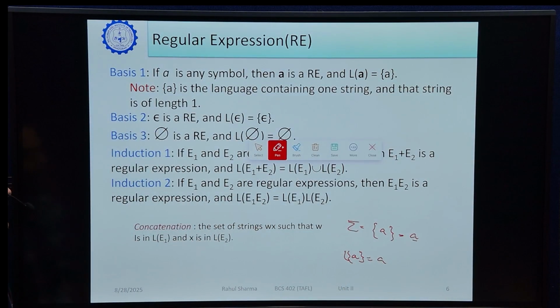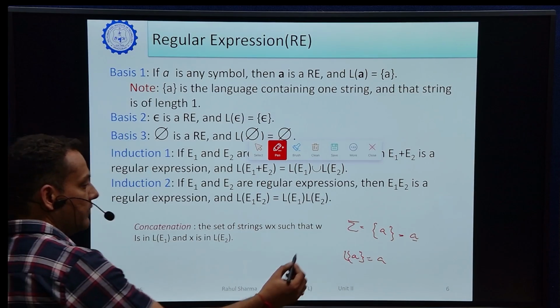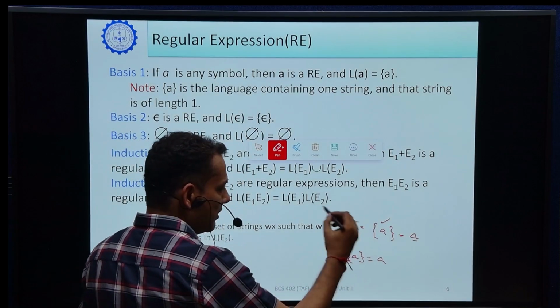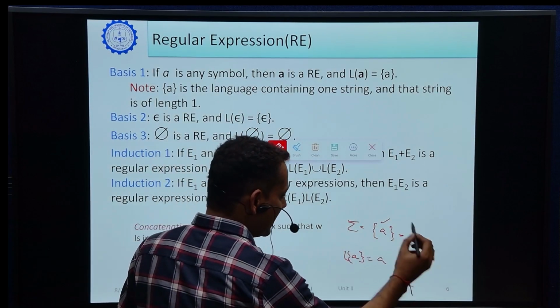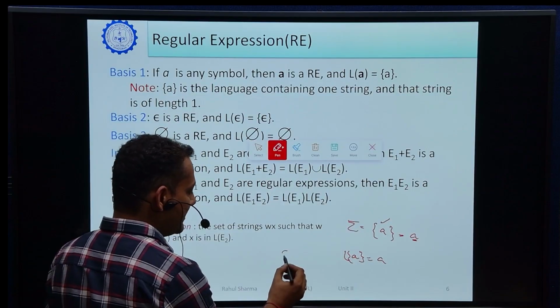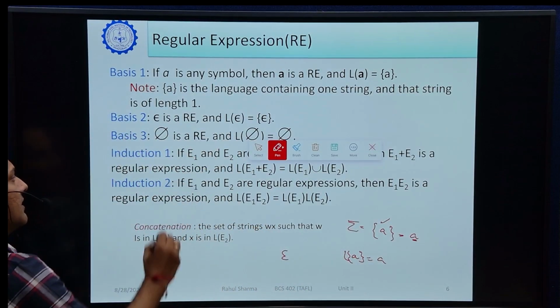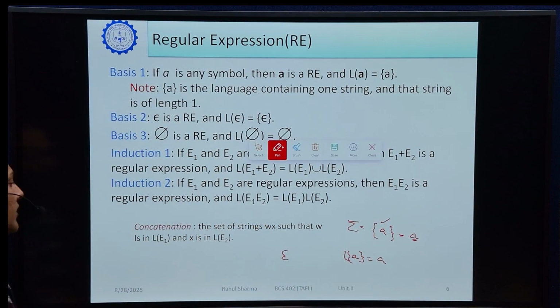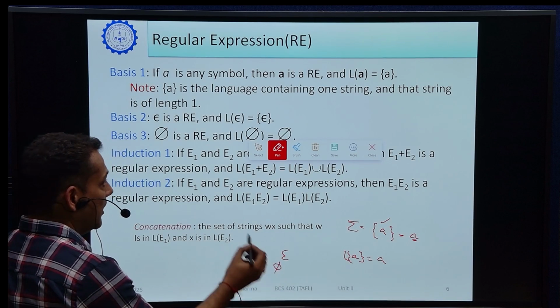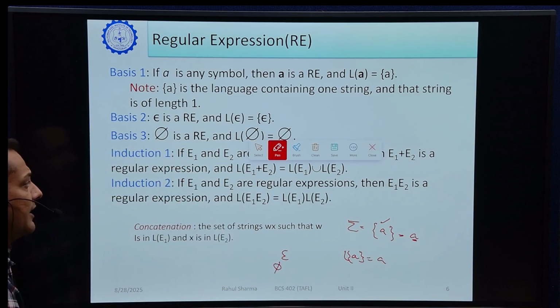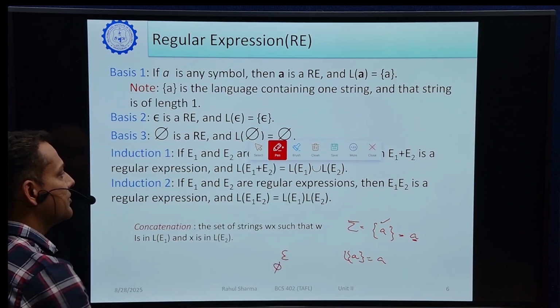Second one is epsilon is a regular expression. First, if a is given in sigma, then a is a regular expression. If epsilon is given, then it is also considered a regular expression. Third one is phi, that is null. Phi is a regular expression, and the language of phi represents the empty language.